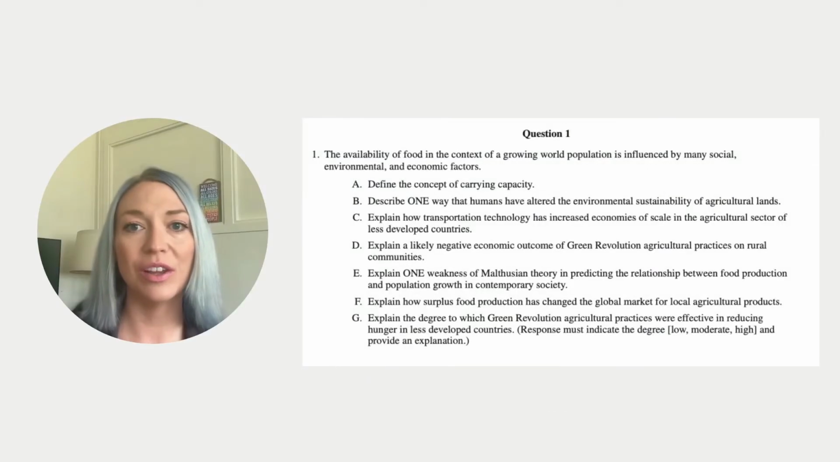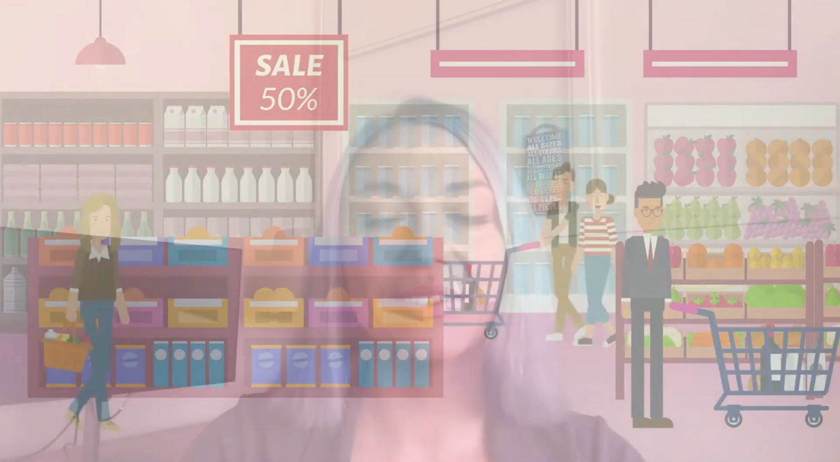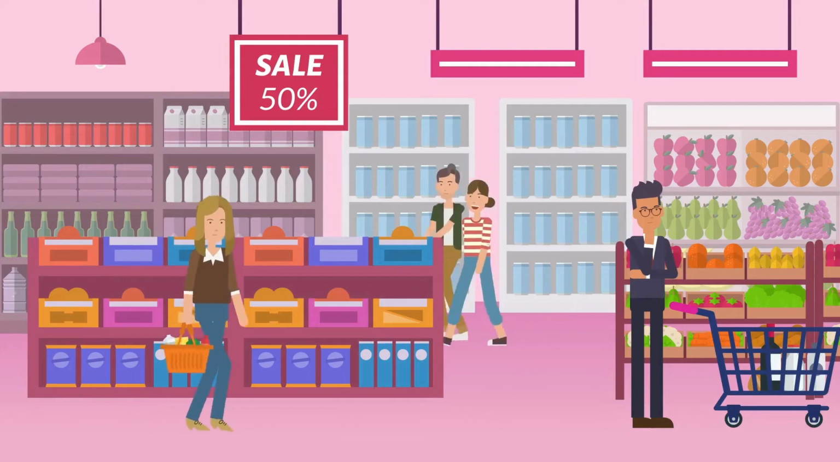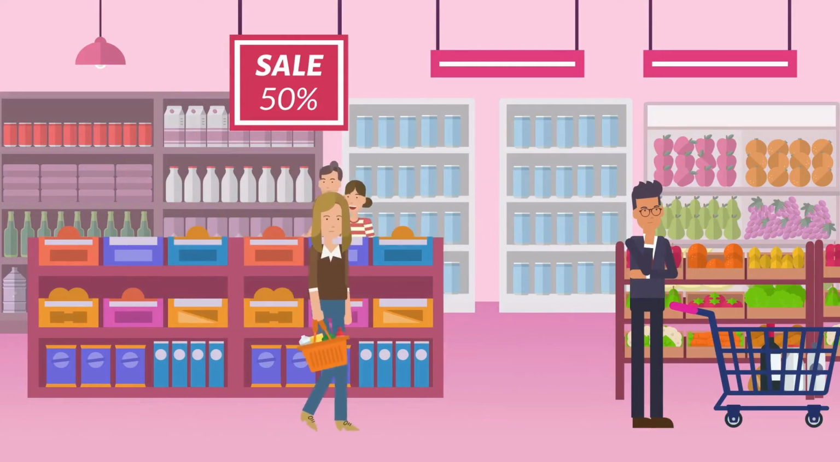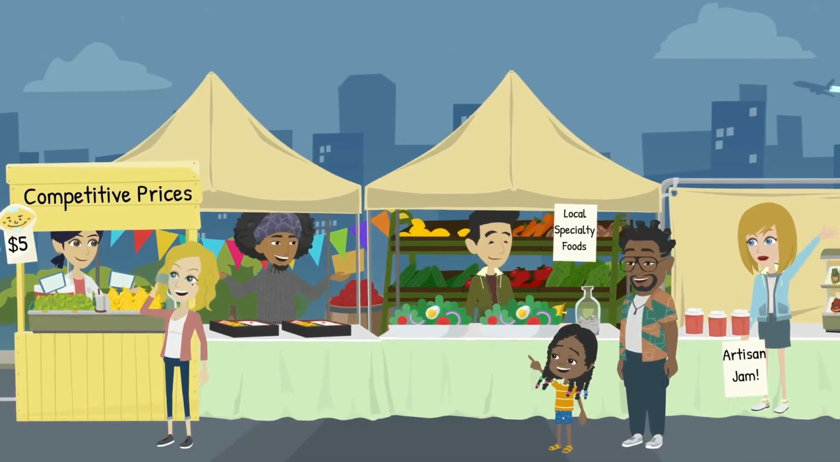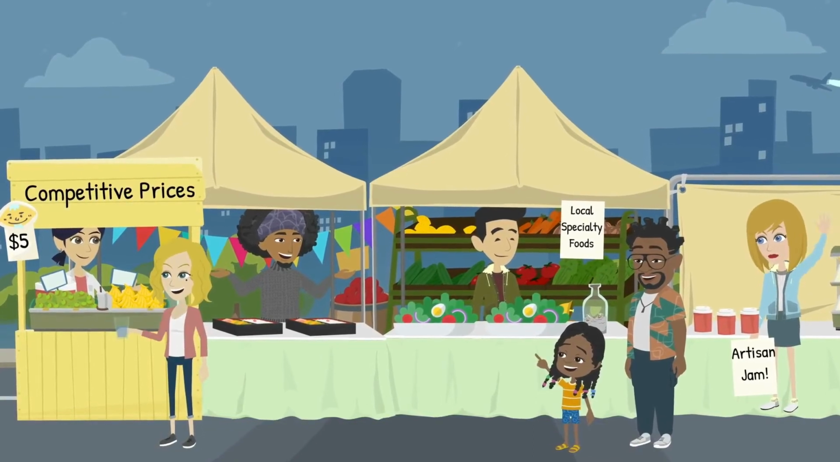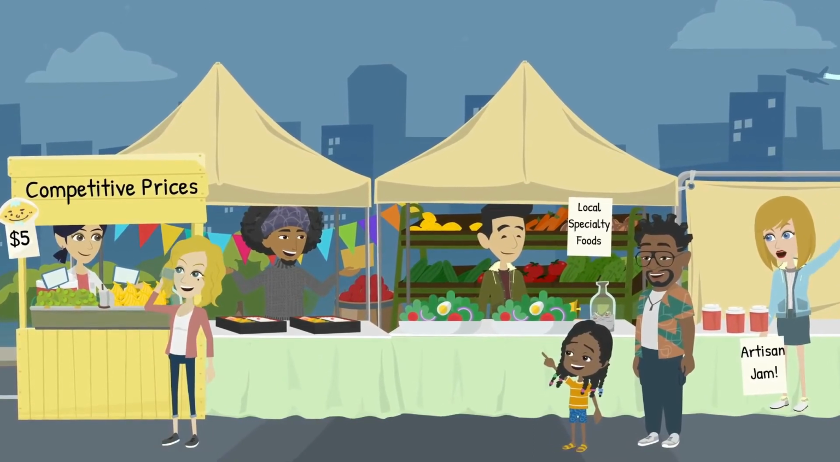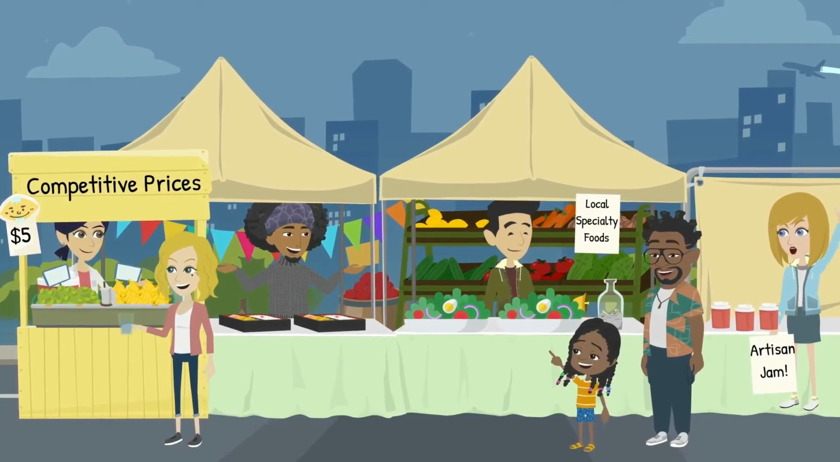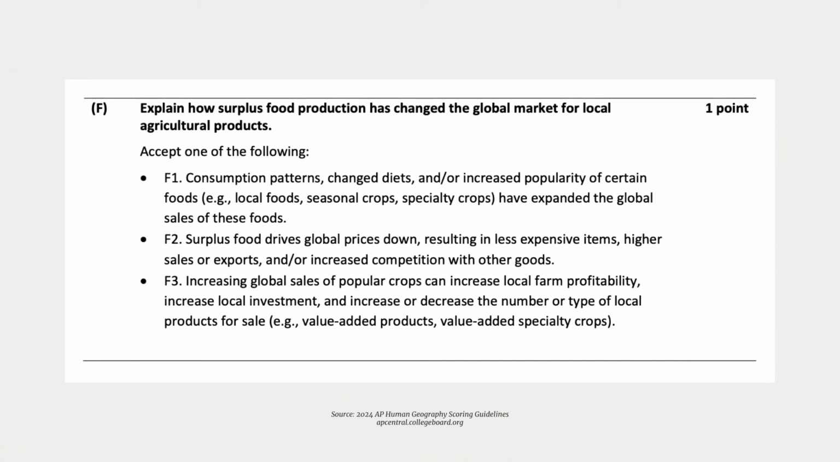Let's move on to bullet F. Explain how surplus food production has changed the global market for local agricultural products. Surplus food production has changed the global market in a few key ways. It has lowered prices, making food cheaper but creating more competition for local farmers. At the same time, the popularity of specialty and local foods has grown, helping some farmers sell more and earn higher profits. Any of these answers would score you 1 point on the AP exam.